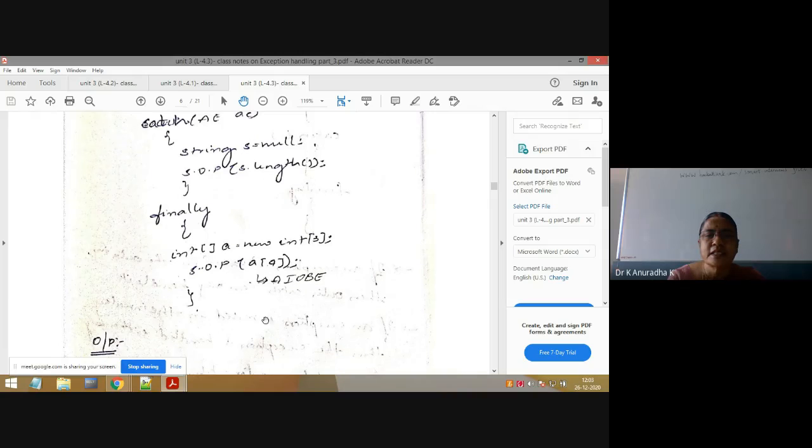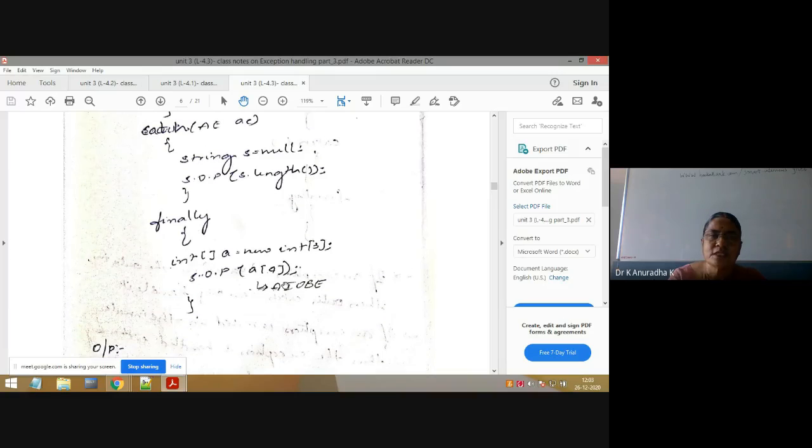And here it is: array index out of bounds exception, because we have created an array and we are accessing the index values out of the range. Range means 0 to 3, but we are 0 to 2, because 3 means 0 to 2, but we are accessing out of bounds, out of range. That's why array index out of bounds.